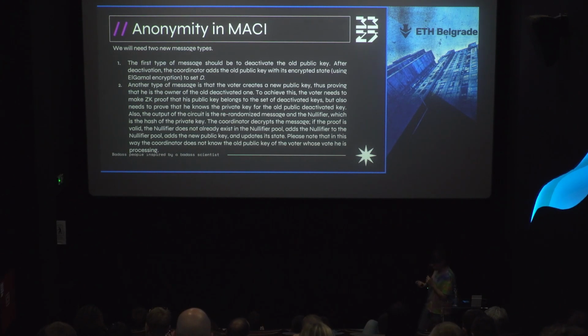When the user sends the message, the coordinator decrypts the message, and if everything is okay, if the proof was valid, if the nullifier is not in the set of nullifiers, the coordinator will update the state, and he will add this new public key and this encrypted state. If anything goes wrong, he will also add this public key, but the state will be false.